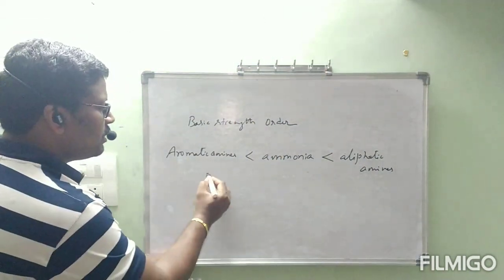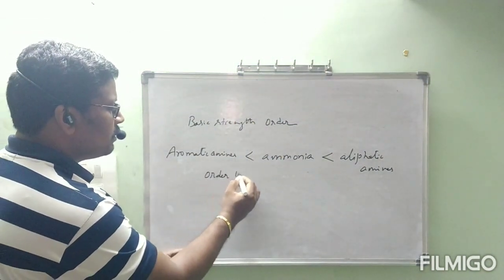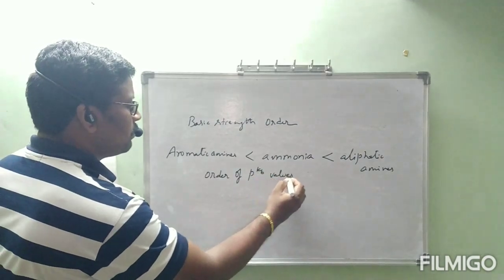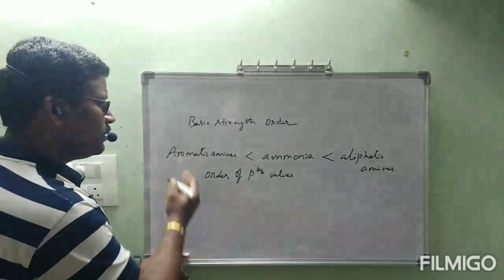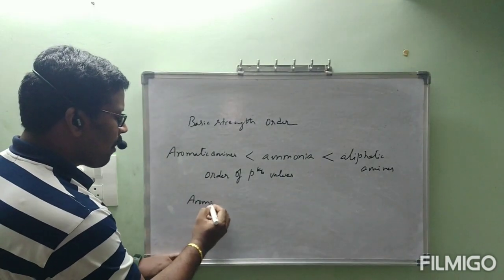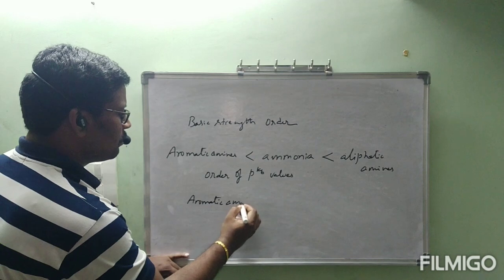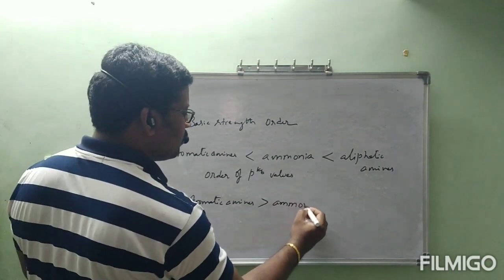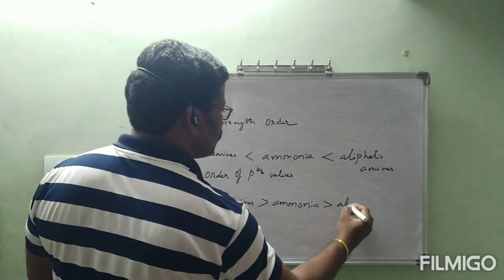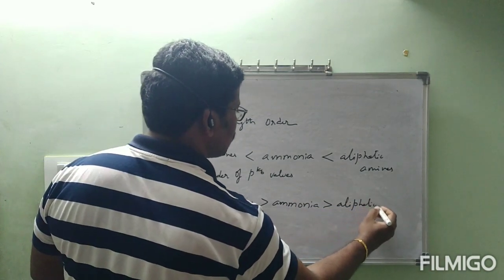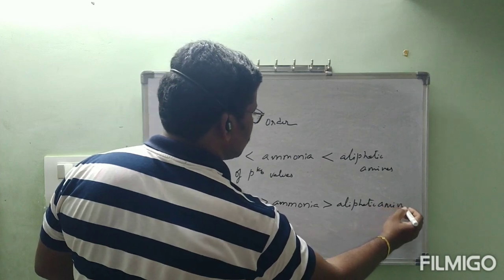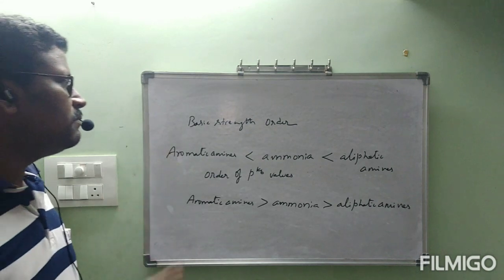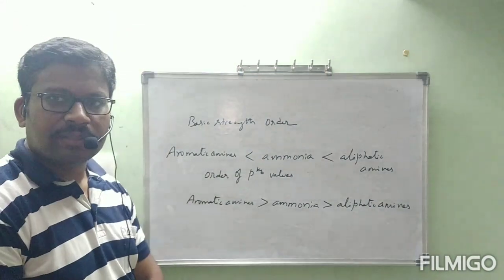Then the order of pKb values. Which one has higher pKb value? Aromatic amine. So aromatic amine is greater than ammonia, greater than aliphatic amines. This is about basic strength order and order of pKb values.